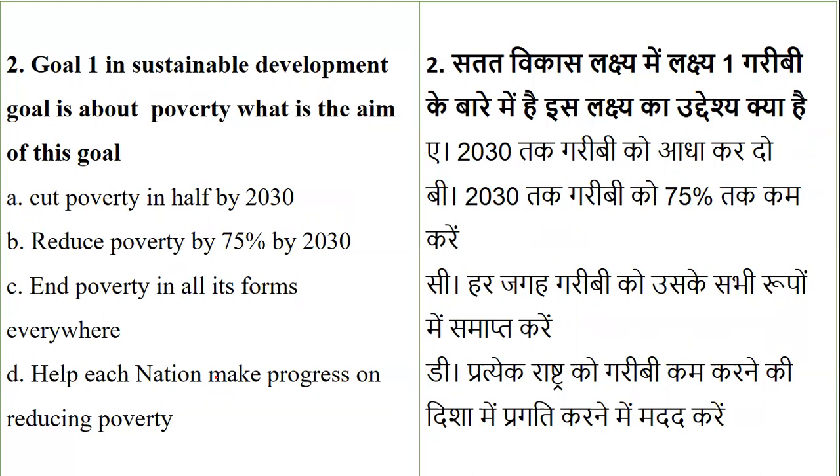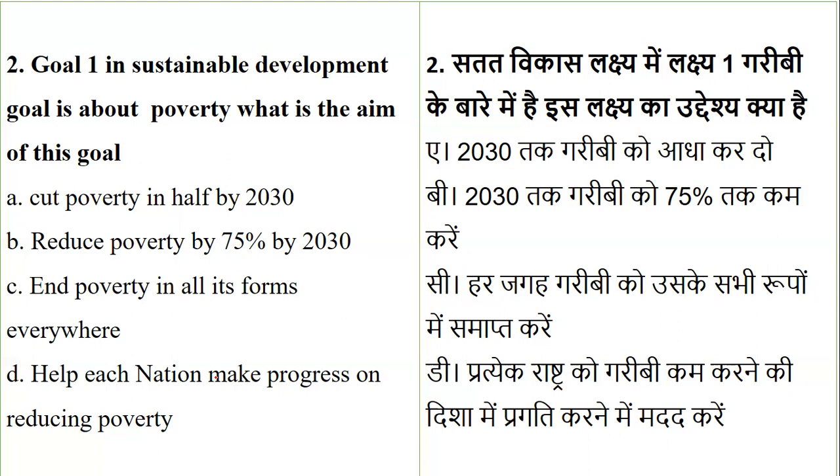So what is the aim? Is the aim to cut the poverty in half by 2030? It is to reduce the poverty by 75%. It is to end all the poverty in all its forms, or to help the nation to make progress on reducing poverty. So basically, it is based on what? Whether it is cut the poverty, reduce the poverty, end the poverty, or to help each nation to make progress in reducing poverty. So what is the right answer for this?